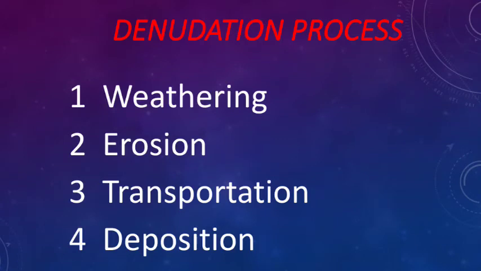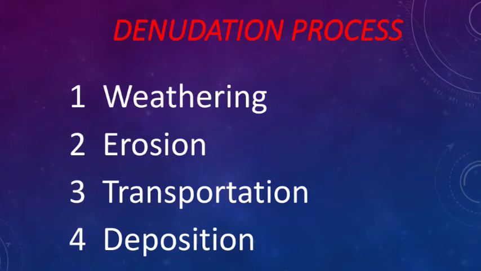Third order landforms are formed by the denudation process. What is the denudation process? It includes several activities: the weathering process, the erosion process, transportation, and deposition. These activities combined are known as the denudation process.